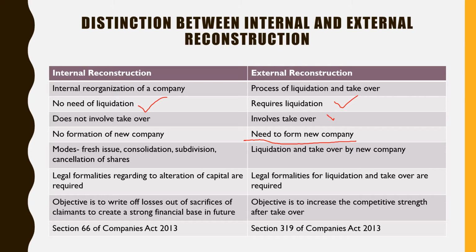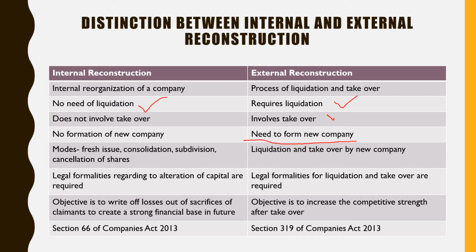To show a true and fair view in the financial statements, you have to write off the accumulated losses, fictitious assets, and overvalued assets, and all these things are done out of the sacrifices of the claimants. Claimants are who? Shareholders, maybe equity shareholders, preference shareholders, then debenture holders, then creditors, right? So they have to make sacrifices for this.